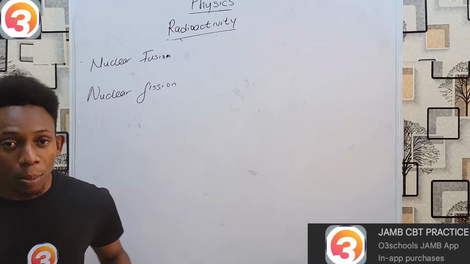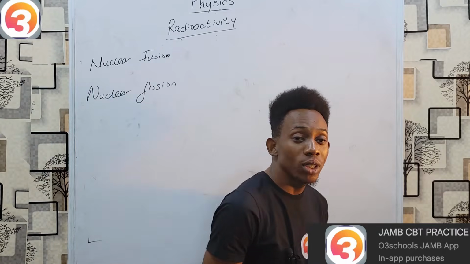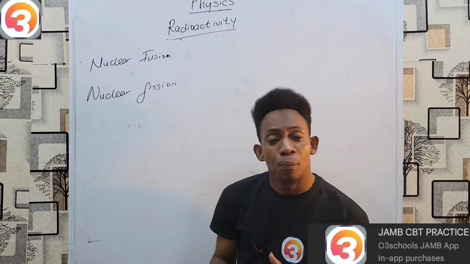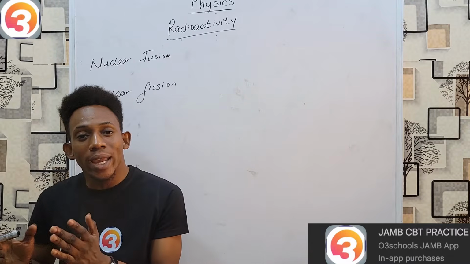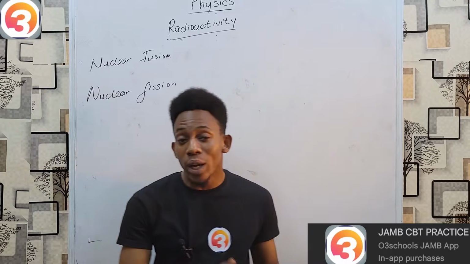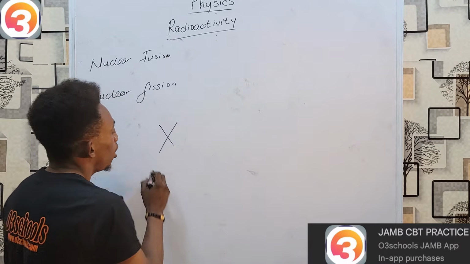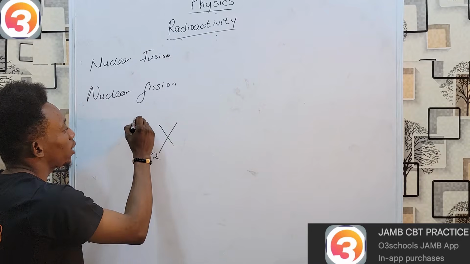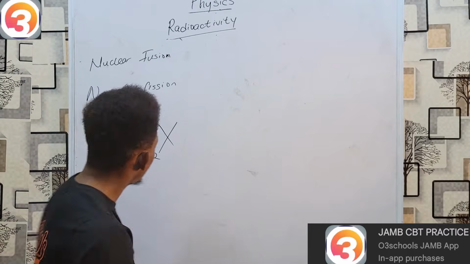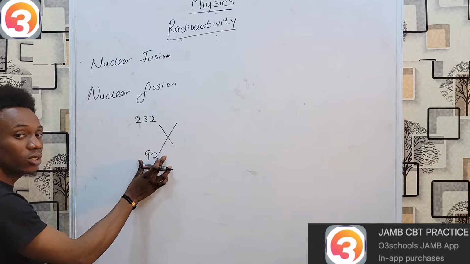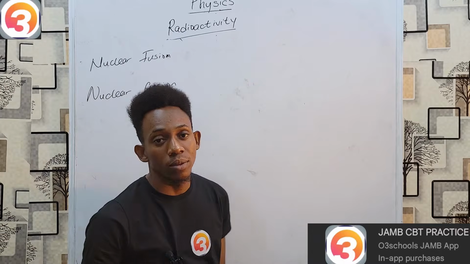Also, based on the fact that these reactions occur within the nucleus, that tells us one more thing, which is that as these reactions occur, our elements actually change fundamentally from what they were before into new elements. Say, for example, I have a certain element with atomic number 92 and mass number 232. Just in case we've forgotten, atomic number is the number of protons, and mass number is the number of protons plus the number of neutrons.